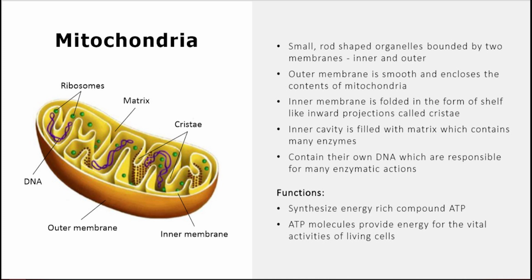Next important cell organelle is mitochondria, which are small rod-shaped organelles bounded by two membranes. One is inner, another one is outer. Outer membrane is smooth and encloses the contents of mitochondria. Inner membrane is folded in the form of shelf-like inward projections called cristae. Inner cavity is filled with matrix which contains many enzymes.